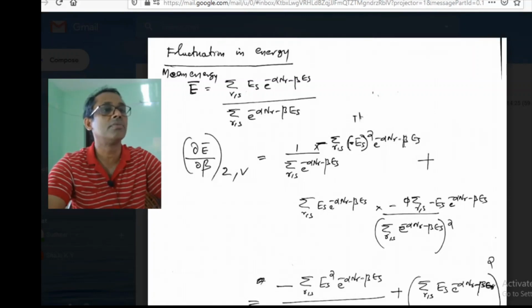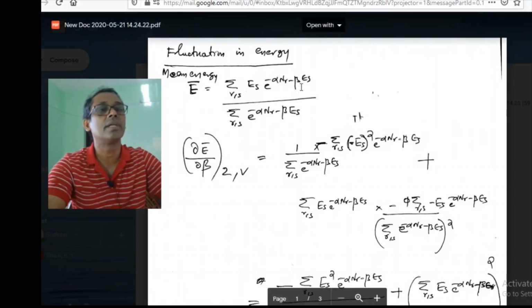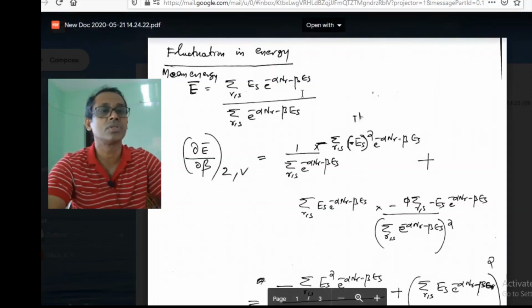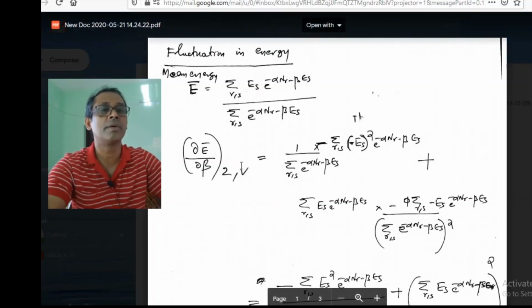So alpha will be fixed, and E_s corresponds to the volume V. The values of E_s are determined by volume, and since V is fixed, E_s is fixed.